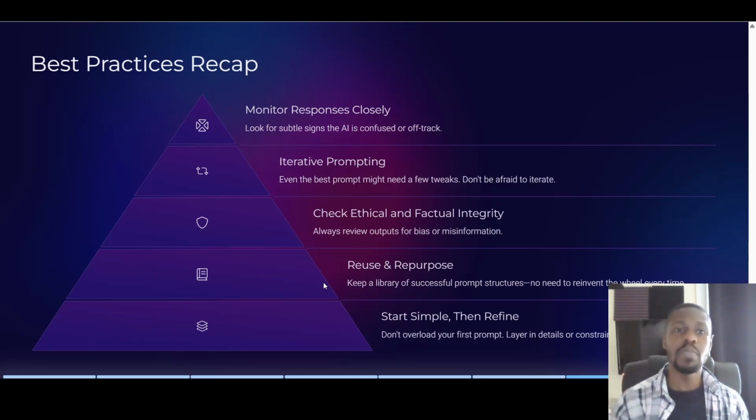So recap on the best practices. Monitor your responses closely. Look for subtle signs that the AI is confused or off track. Remember iterative prompting. Check ethical and factual integrity. Always review outputs for bias and misinformation. Reuse and repurpose. Keep a library of successful prompt structures. There's no need to reinvent the wheel every single time. Start simple and then refine. Don't overload your first prompt. Layer in details or constraints as needed.